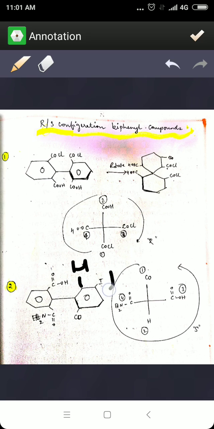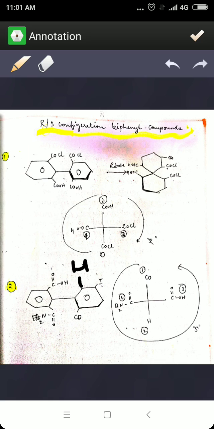Now suppose there is an iodine on the meta position, don't by mistake write down iodine to assign the RS configuration. It is going to be completely wrong. So always make sure, if there is no functional group, first write it as hydrogen and then start assigning. Okay, now let us start. First you are going to rotate the molecule to the right side.